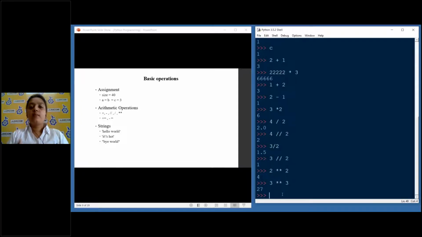Like any other mathematical notation or programming language, Python follows the rule of BODMAS, that is, the bracket part is solved first, then division, multiplication, etc. So, for example, 1 plus 4, and for simplicity I'm just taking the floor division, which will not give me any decimal values, into 3. Most of you know the answer for this will be 4 divided by 2, which is 2, into 3 is 6, plus 1 is 7. If I press enter, yes, this is 7, because like any other mathematical expression solving, even Python uses the BODMAS rules.